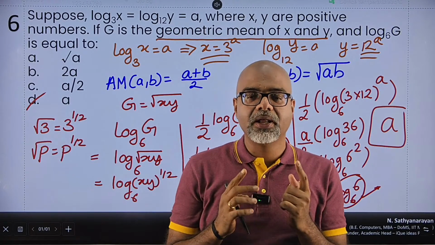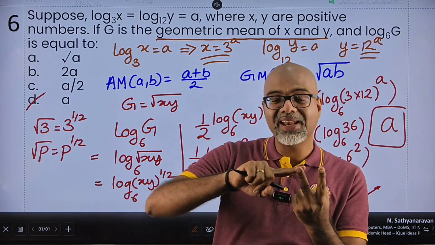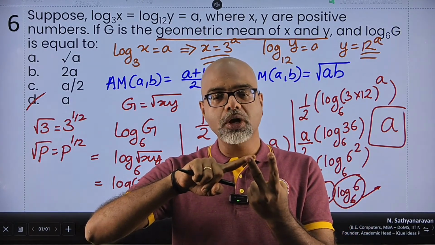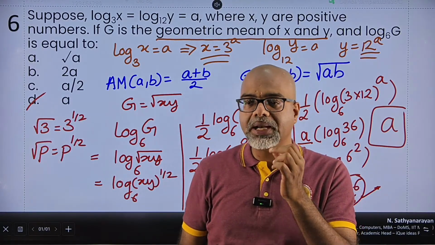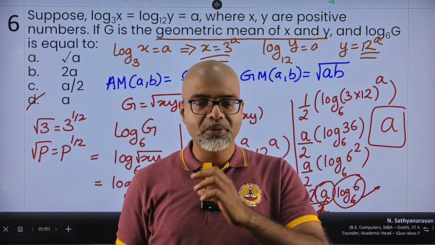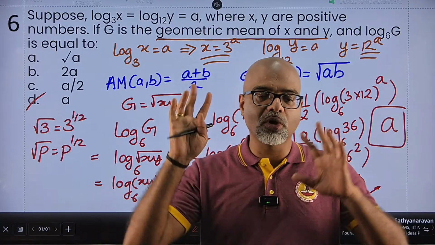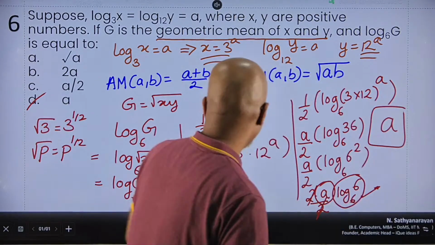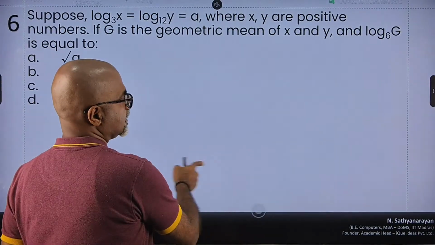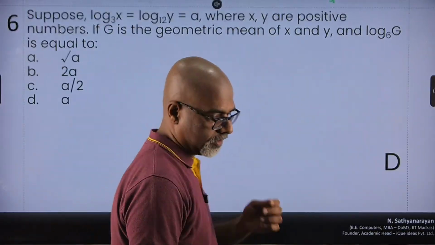Don't get frightened. Two concepts were tested here. One, of course, all your fundamentals of log, but it also tested whether you understand what is meant by the geometric mean of a number. So the geometric mean of a number is the square root of their product. That's the only thing that you need to keep in mind. All right? So my answer, option D, absolutely right.